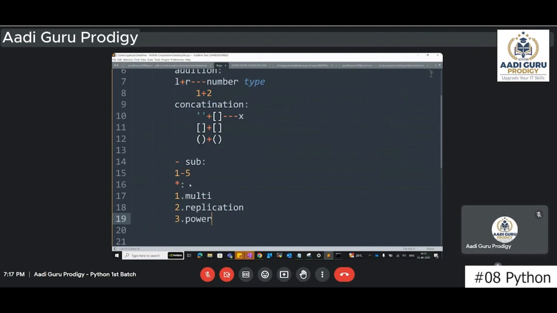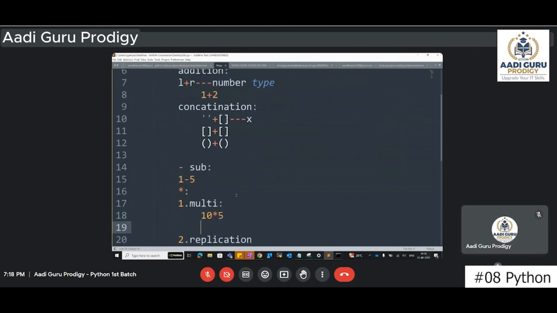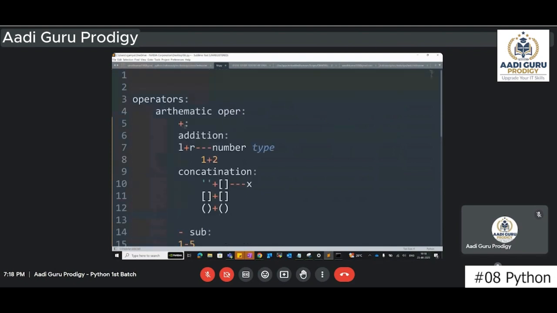So these are the 3 different ways that we can utilize this star symbol. The first one, as usual, you know about this: multiplication. So multiplication means, I have some 10 into some 5. Whenever you are using this star symbol, same as addition, guys.